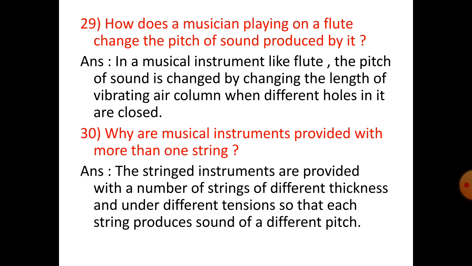Number 29. How does a musician playing on a flute change the pitch of a sound produced by it? In a musical instrument like flute, the pitch of sound is changed by changing the length of vibrating air column when different holes in it are closed. Number 30. Why are musical instruments provided with more than one string? The stringed instruments are provided with a number of strings of different thickness and under different tensions so that each string produces sound of a different pitch.